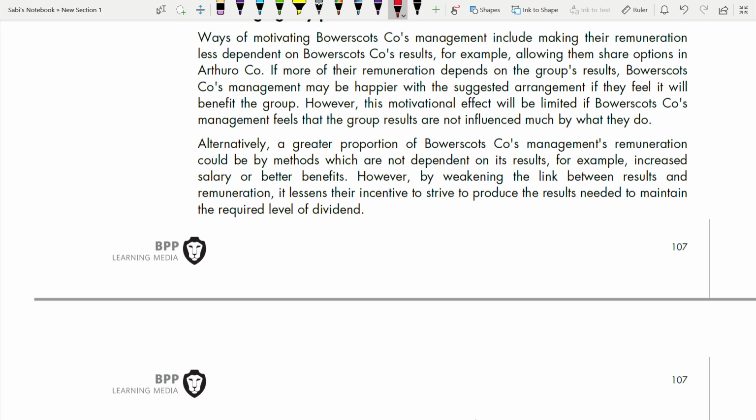So now they are talking about the remuneration package: how they have to link remuneration with results, how they should not link. For example, increase salary or better benefits. However, by weakening the link between results and remuneration, it lessens their incentive to strive to produce the results needed to maintain the required level of dividend.